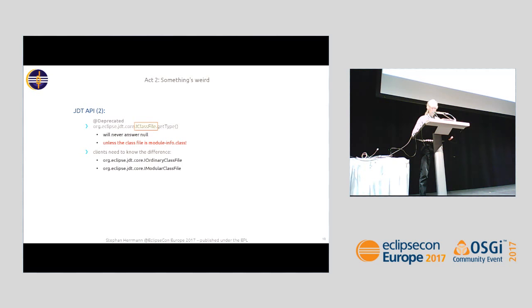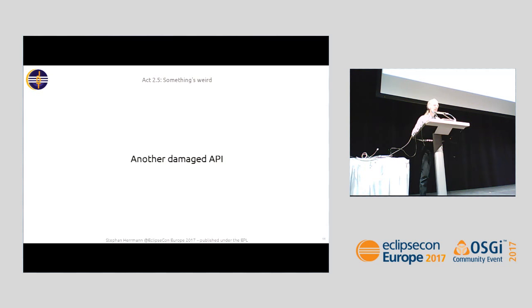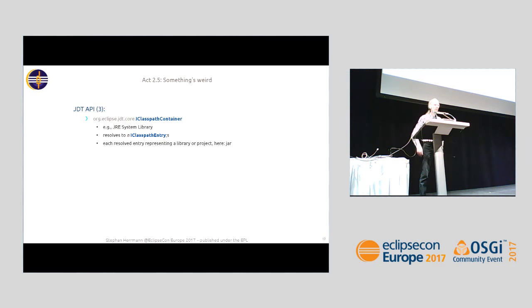Straightforward. Speaking about damaged API, one last example, no longer relating to module-info.java or class, but to something that we call a class path container. If you don't use this concept, don't worry, things are working pretty well. But if you do, you may be interested to learn about the following change.